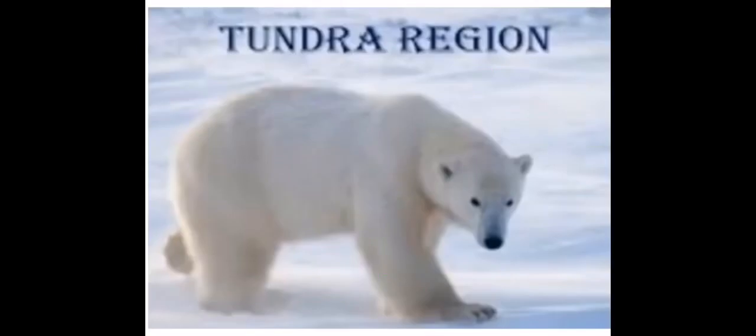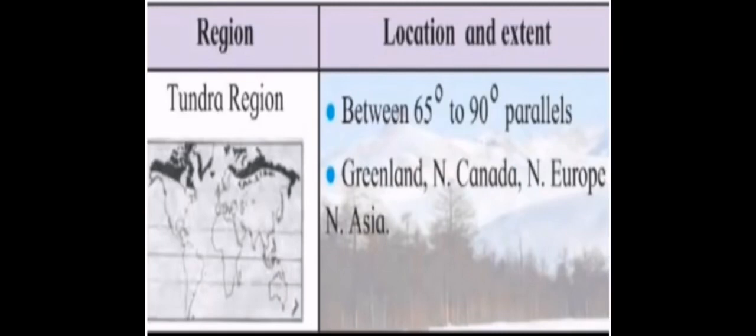This region is covered with snow much of the year. We can see this region in the Arctic pole. Location and extent is between 65 to 90 degree parallels. And in which places will you see this Tundra region? Greenland, North Canada, North Europe and North Asia.